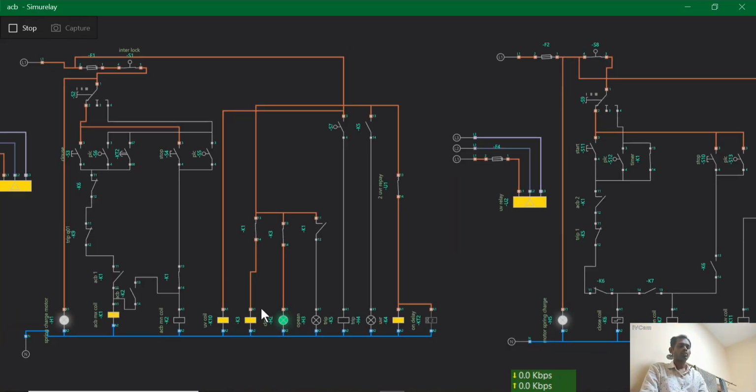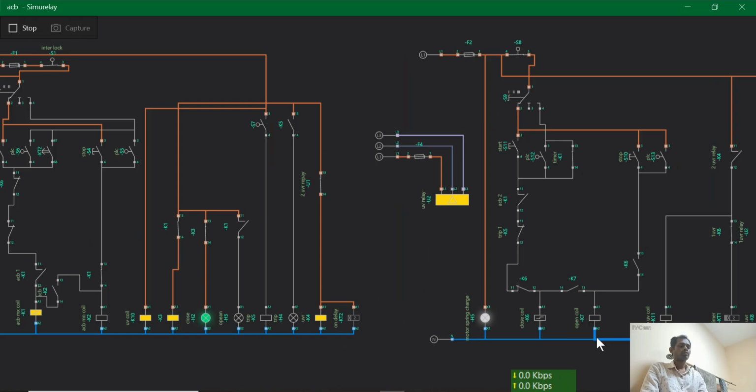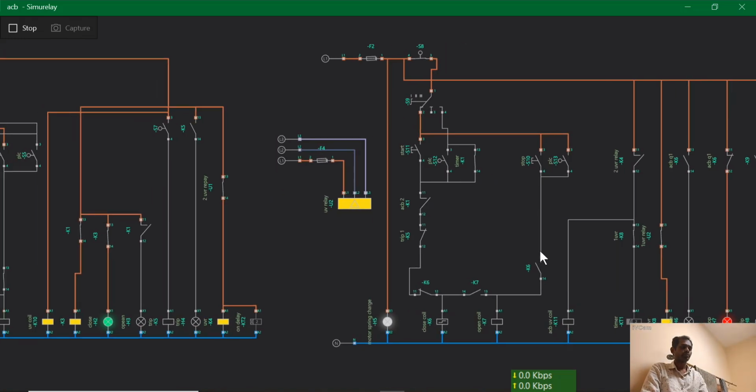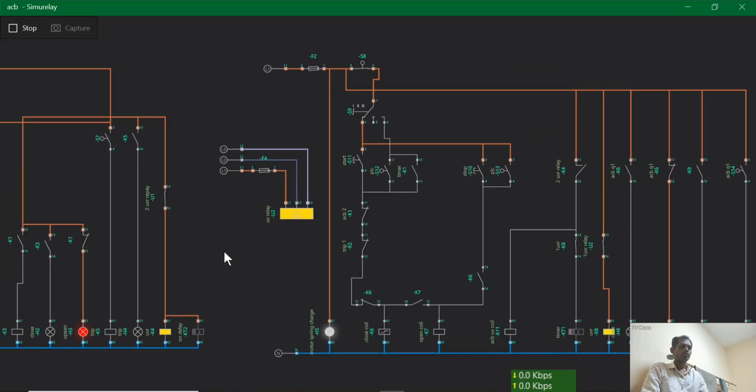So it is on already. This is the closed position. So it cannot be closed because both cannot be switched on at the same time. This is the interlocking. When it is stopped, now it is stopped. Now it will be on in manual. See, it is now closed. This is the interlocking.